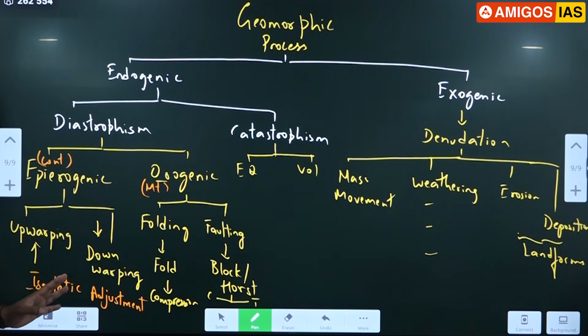Just as simple as that. So Earth also behaves like that. When the load is exerted, it goes down, accommodating that load. When the load is removed, it rebounds. So isostatic adjustment causes the tectonic plates to move up and down. There are some portions of the earth's crust below the water. Some part of the crust is above the water.